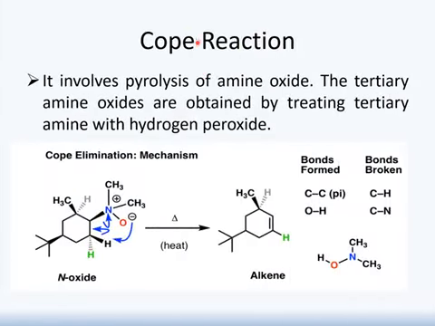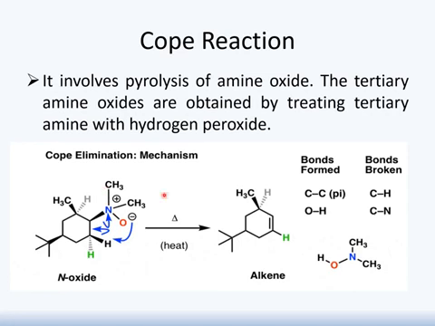Next reaction is Cope reaction, and this reaction is one of the popular reactions. It is also named pyrolysis of amine oxide. Here we need amine oxide as a reactant, so it's a pyrolysis and we get alkene as a product. We produce amine oxide by the reaction of hydrogen peroxide with the tertiary amine, and in this reaction we get tertiary amine oxide.